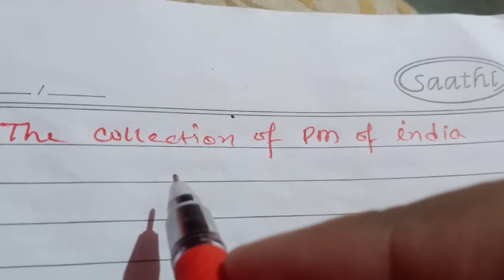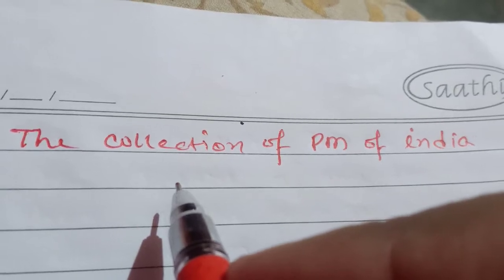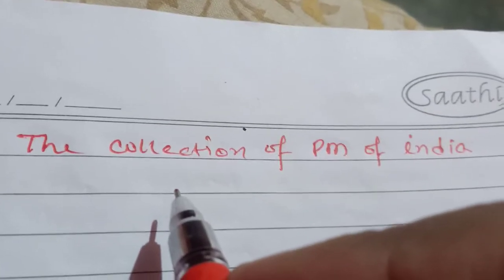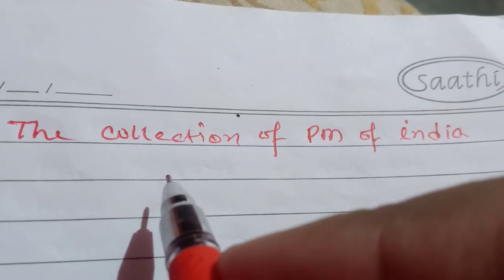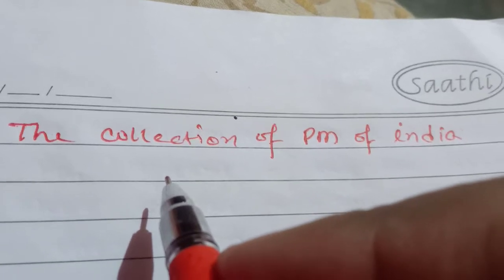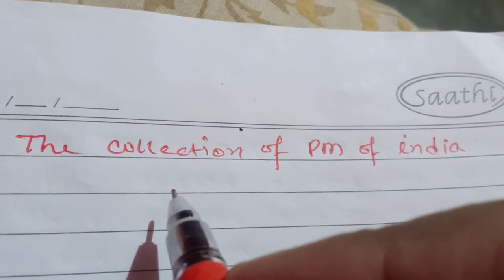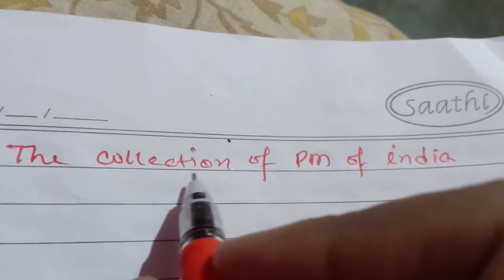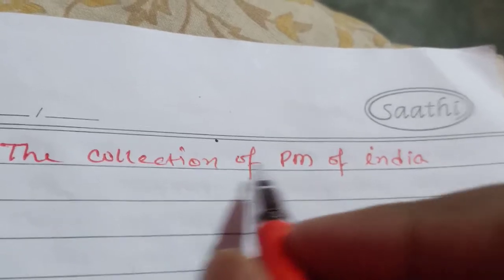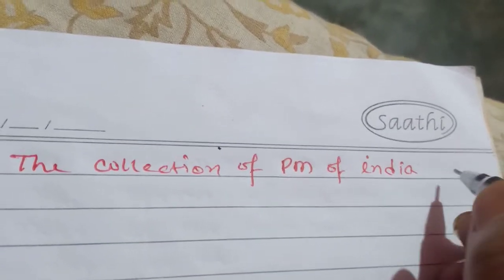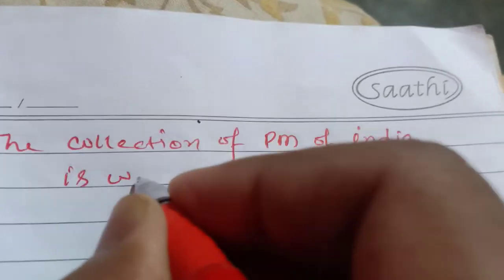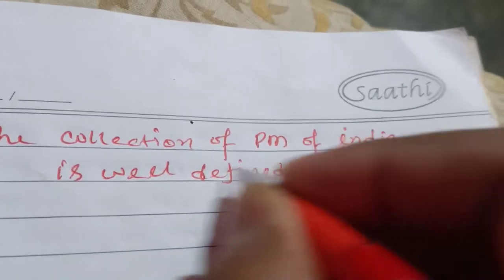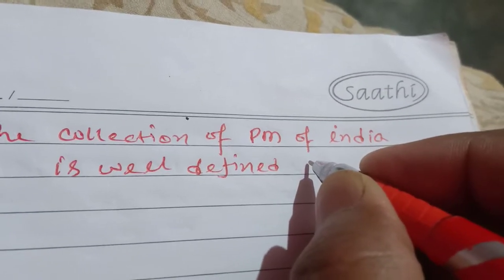We know that the collection of PMs is a well-defined object, because if you ask anybody, every person gives the common answer for that collection. Therefore, that collection is well defined. It means the collection of PMs of India is well defined. Therefore, that collection is a set.